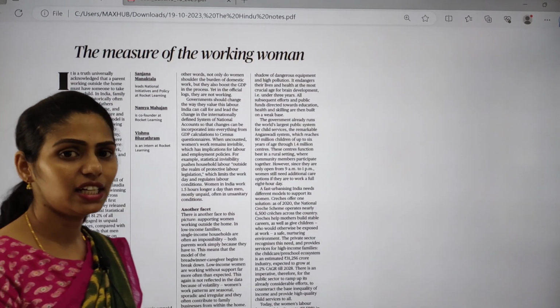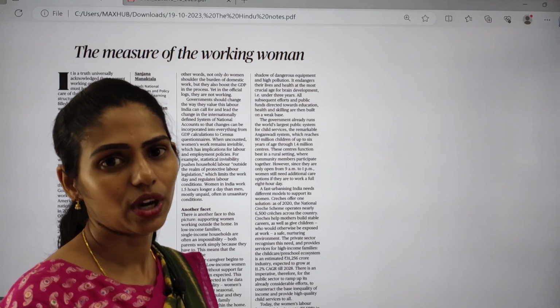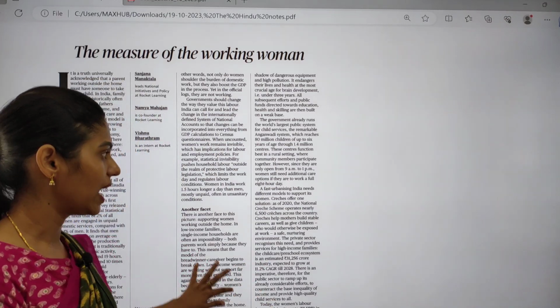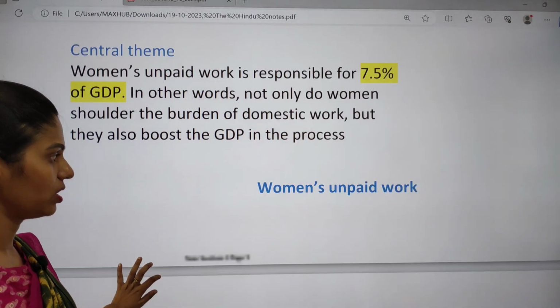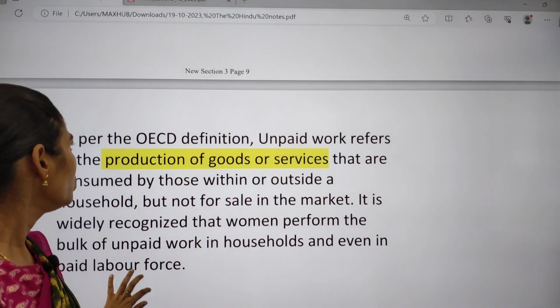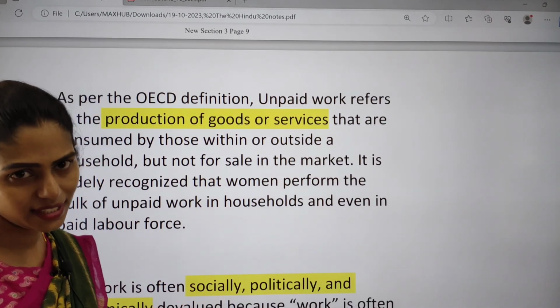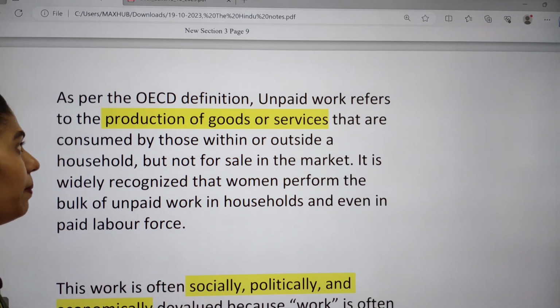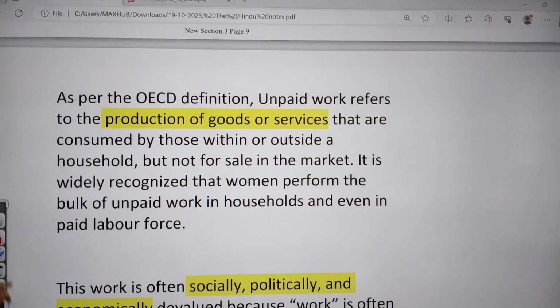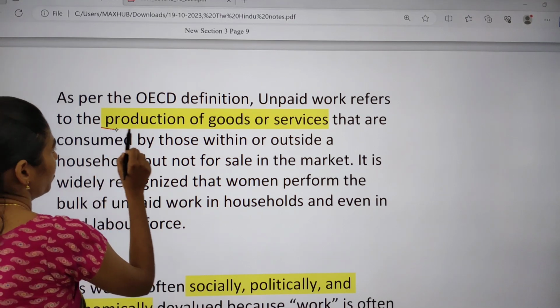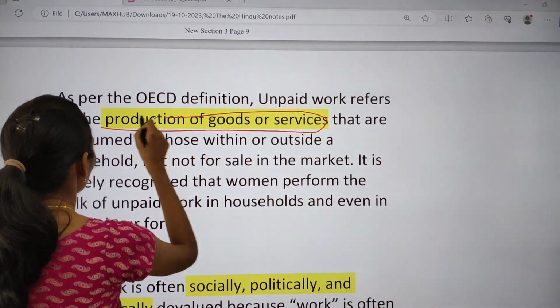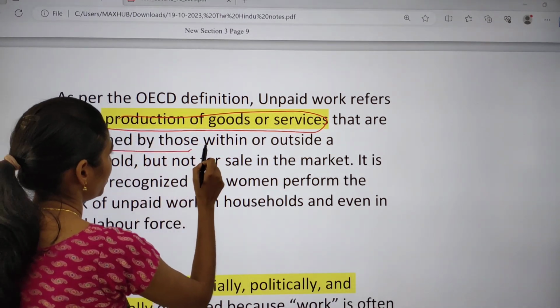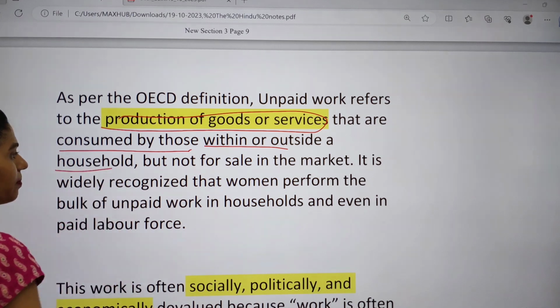So this article is talking about the unpaid work of women. This article is most important, you have to say this. According to the OECD, which came up with a definition for unpaid work, unpaid work refers to the production of goods and services that are consumed by those within or outside a household, but they are not for sale in the market.